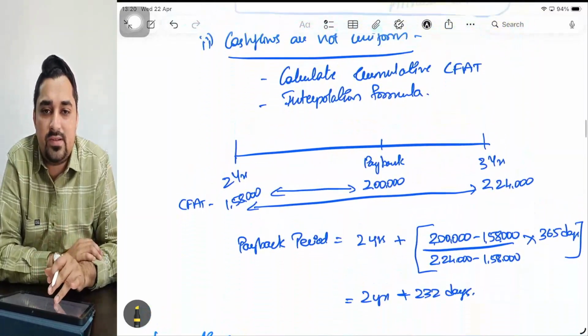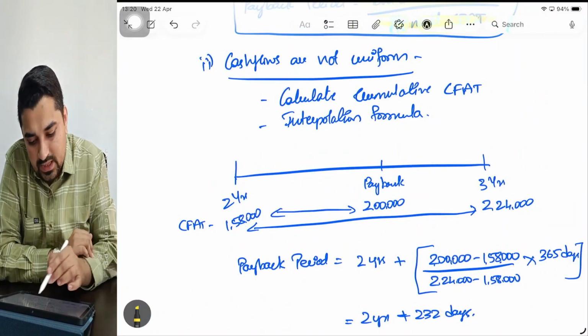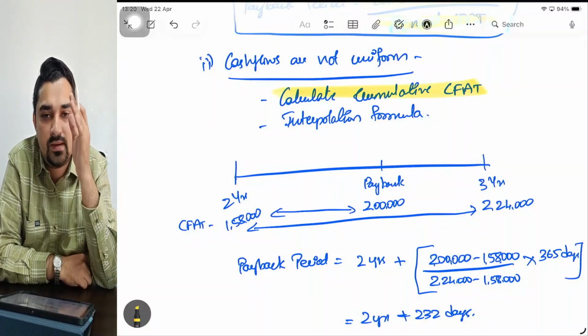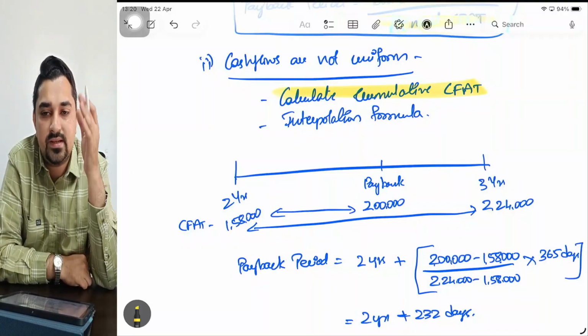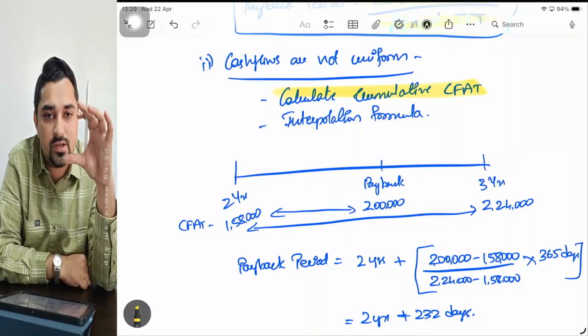Sir, what if the cash flows are not uniform? If the cash flows are not uniform, then you need to calculate cumulative CFAT. So when you draw it in the exam problem, PBDT minus depreciation minus tax, add back depreciation, CFAT, then you need to prepare one more column for cumulative CFAT. You know what is cumulative?